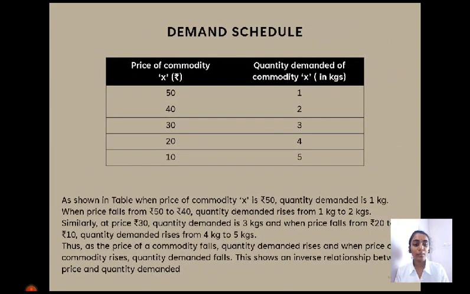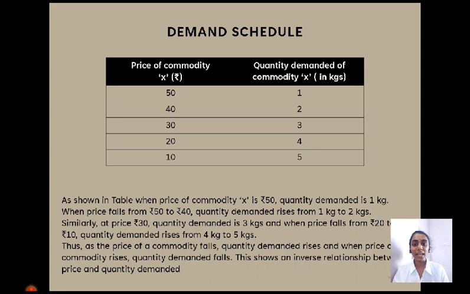It is a practical explanation about the law. Here you can clearly understand how this law stands true in the market. You can see in the table the prices of commodities and the quantity demanded of commodities. When the price is 50, the demand is 1. It is given in kgs.